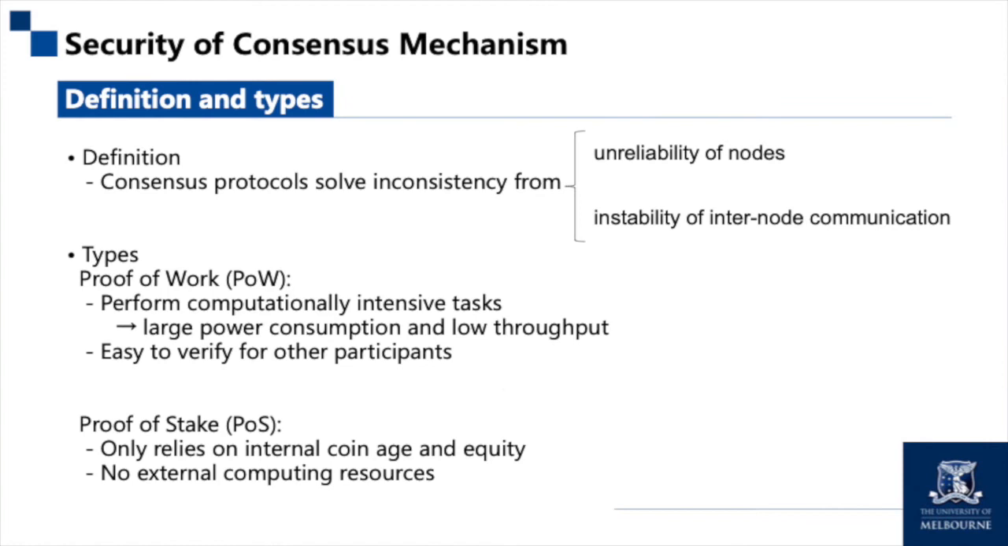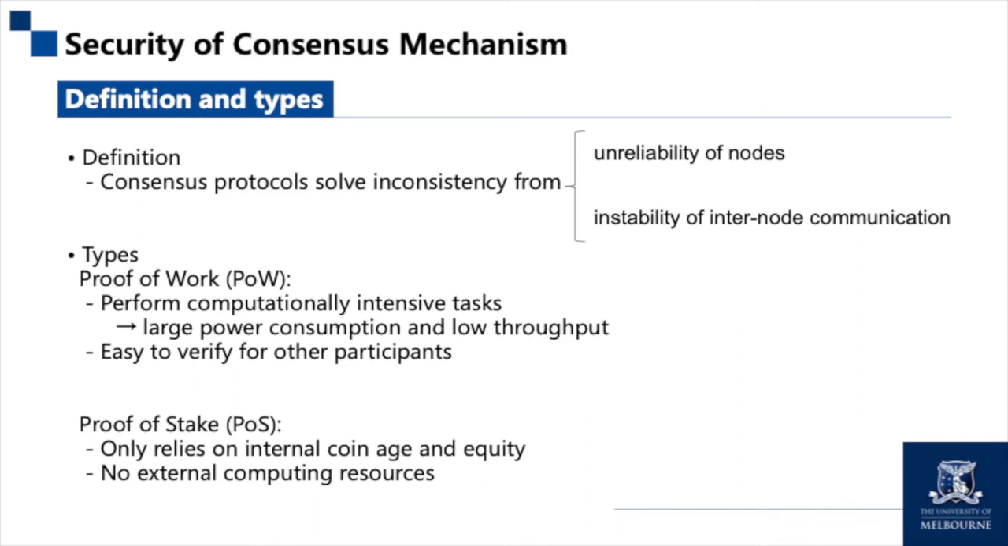Consensus protocols solve the problem of inconsistency between multiple nodes in a distributed system. The unreliability of nodes and the instability of internode communication lead to the problem of inconsistent data between nodes. Consensus protocols can help distributed systems to achieve consistency and improve the reliability of the system.